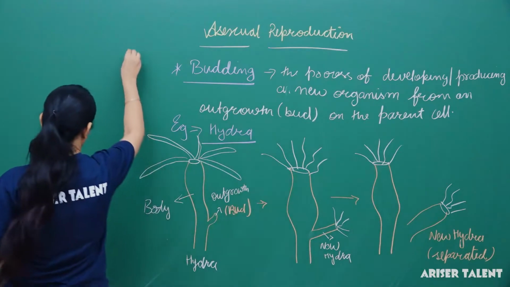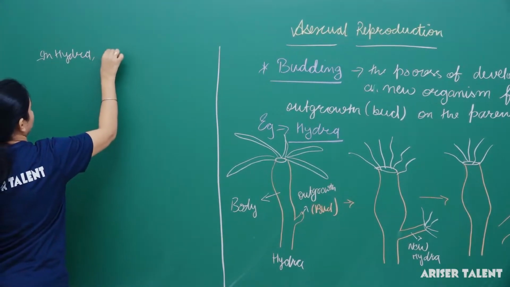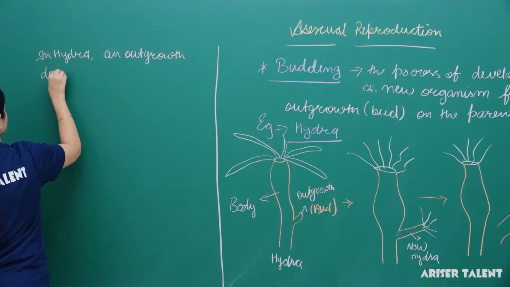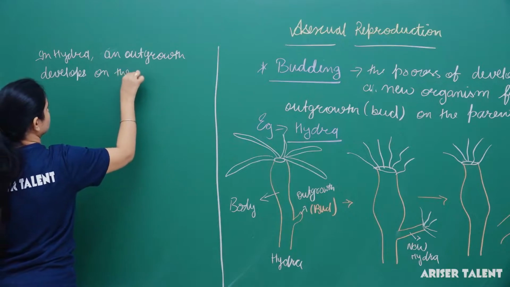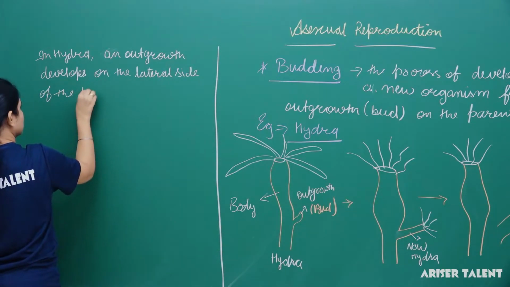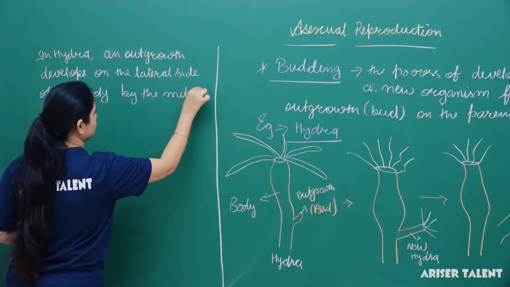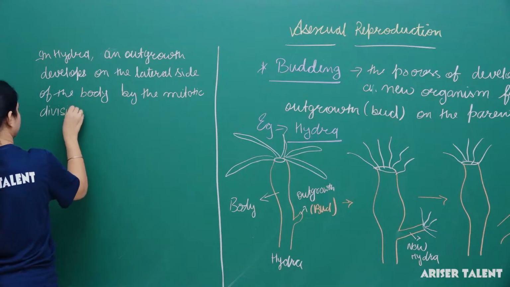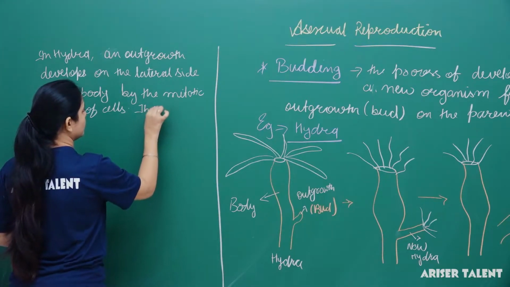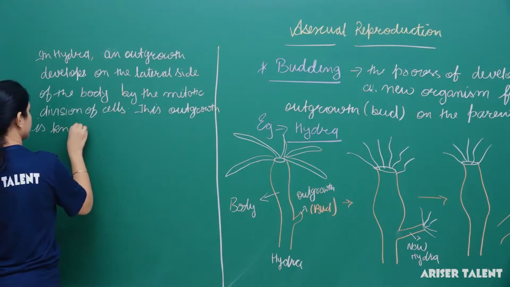So what happened here? In Hydra, an outgrowth develops on the lateral side of the body by the mitotic division of cells. Slowly, this outgrowth is known as bud.